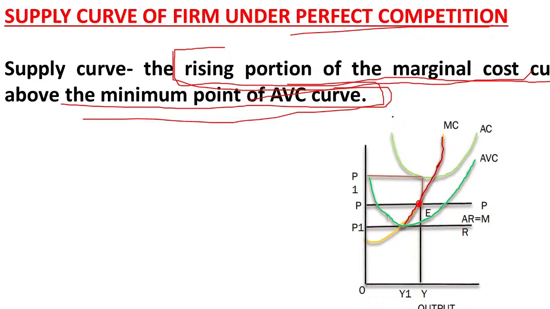So the firm's supply curve is the rising portion of the marginal cost curve above the minimum AVC. Here the AVC is minimum, meaning from the shutdown point. Please remember, from the shutdown point. So from the minimum AVC upward, the rising portion of the marginal cost curve above the minimum AVC is known as the supply curve. So this is the supply curve of the firm.